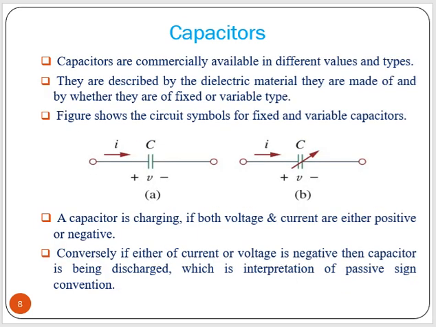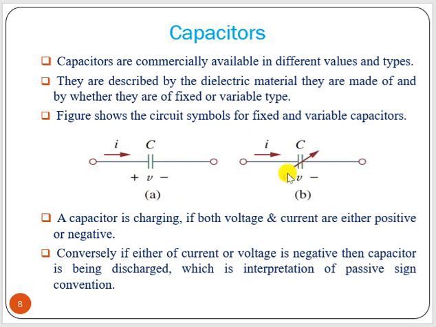Capacitors are commonly available commercially in different values and types. They are described by the dielectric material they are made of, and by whether they are of fixed or variable type. This is the symbol of a fixed capacitor, and this is the symbol of a variable capacitor.